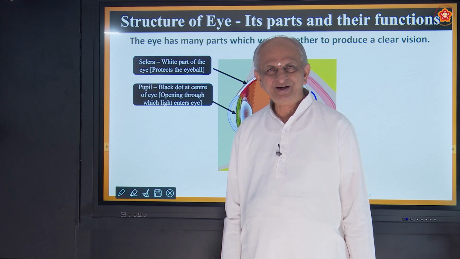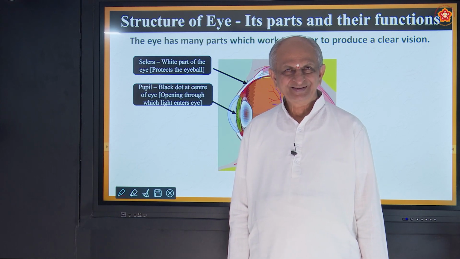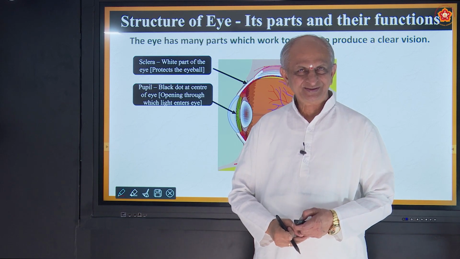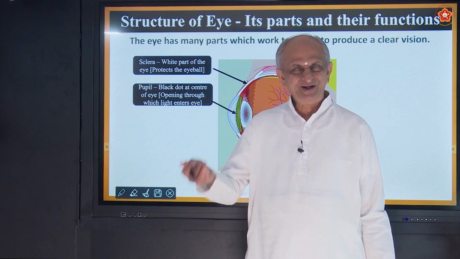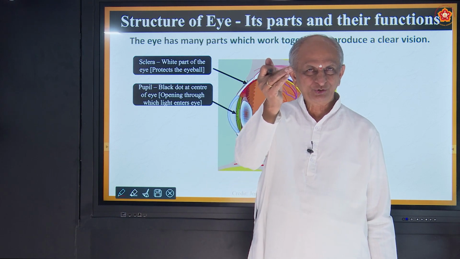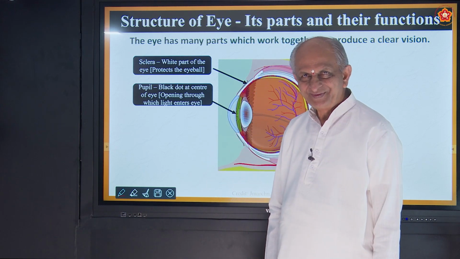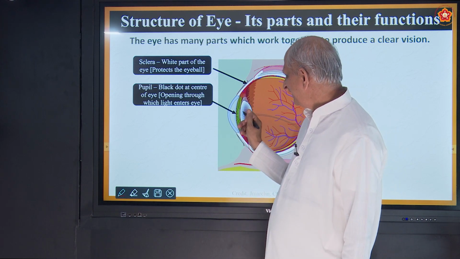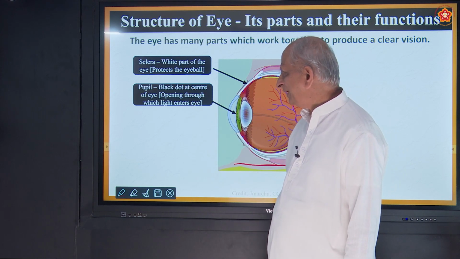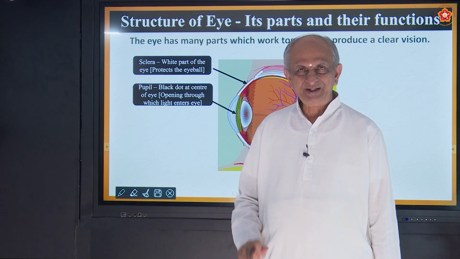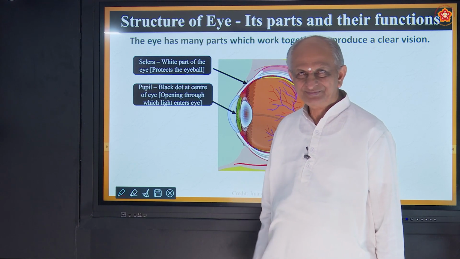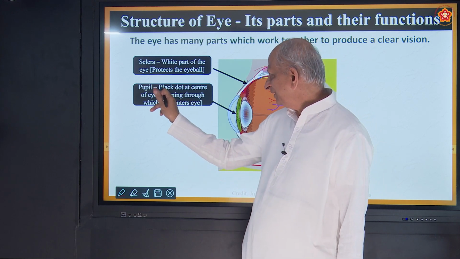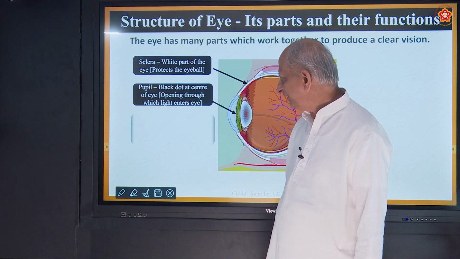Just as a big institution or even a house has a gate, and whoever wants to come inside should first open the gate, it acts like a gate. That is the pupil. In the dictionary, pupil has one more meaning, that is student. Here it does not mean student, it means the black dot in the eye.